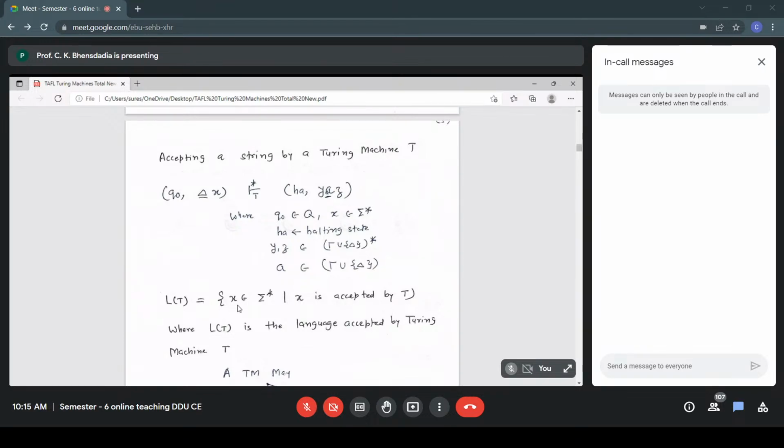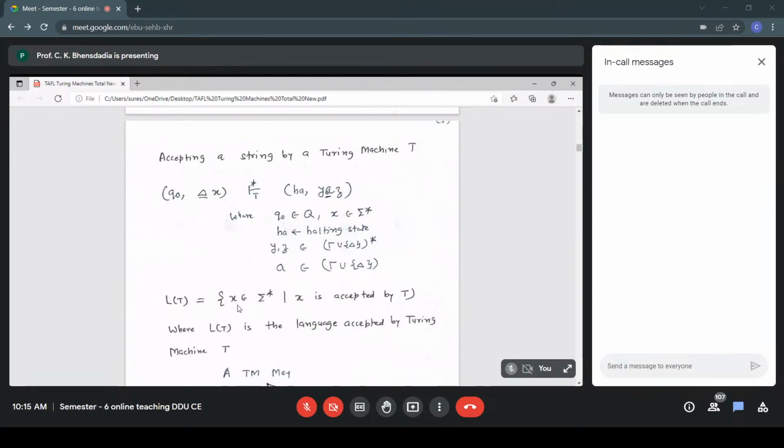In general, L(T), the language accepted by Turing machine T, contains all strings belonging to sigma star with the condition that X is accepted by T. Any string X that is accepted by T, all such strings are part of the language L accepted by Turing machine T. And what is the meaning of X is accepted by T?